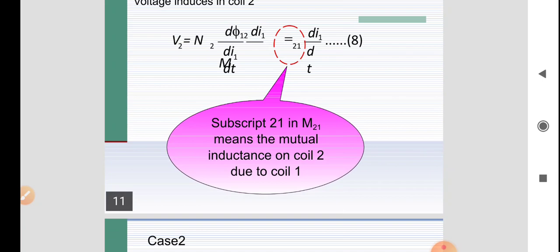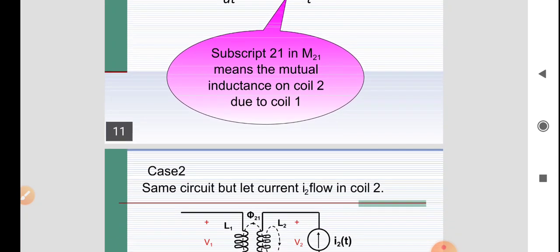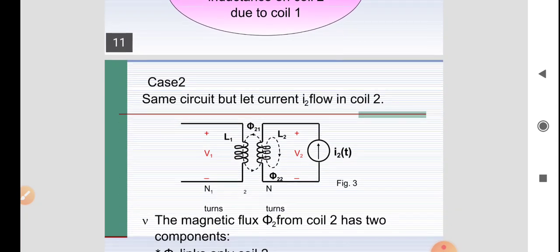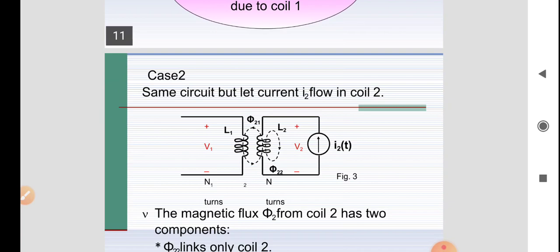What is meant by mutual inductance is that we apply current to one coil, but the flux is induced in the opposite coil due to the current in the other coil. That concept is called mutual inductance. Now the second condition: in the previous circuit, voltage V1 was applied and the current was only I1.